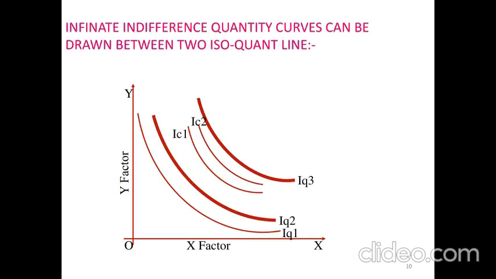Between these two, we can draw many more tiny iso-quantity curves. Therefore, between any two iso-quantity curves, we can draw an infinite number of iso-quantity curves.